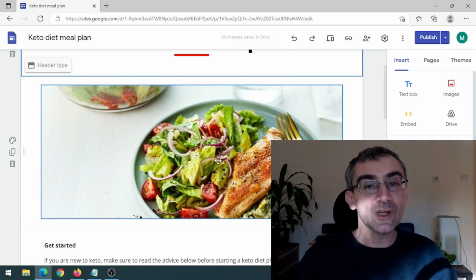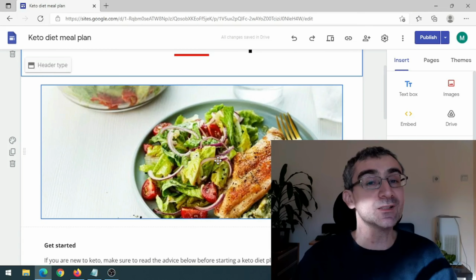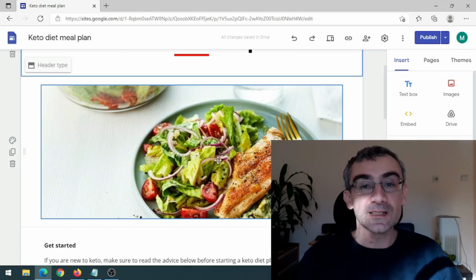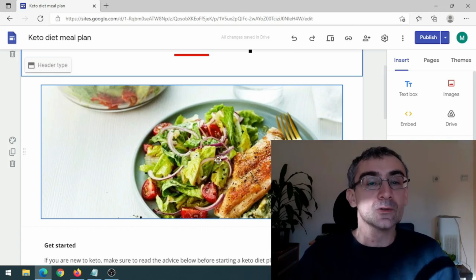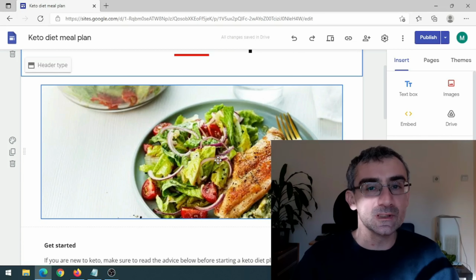I always suggest to open your articles with eye-catchy images, and please use royalty-free images. You can find royalty-free images on Pexels, on Pixabay, or on Unsplash. Just use those websites. Don't go on Google Images and use those images. Those are not royalty-free images.